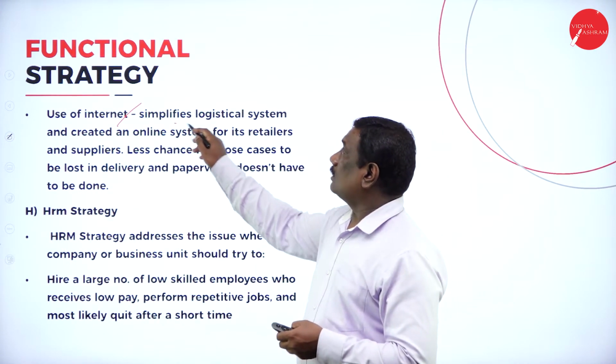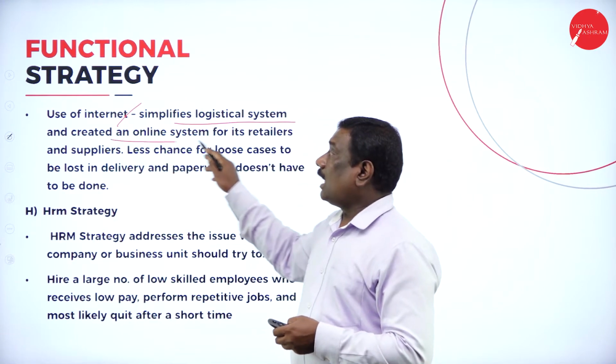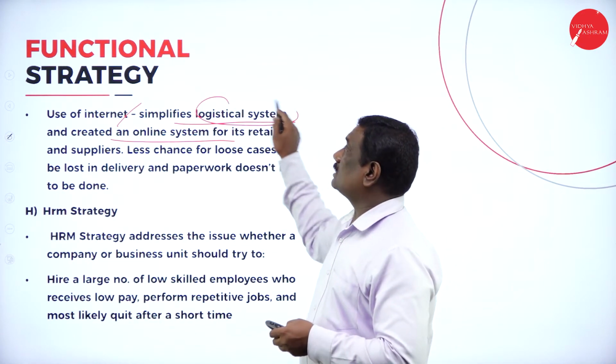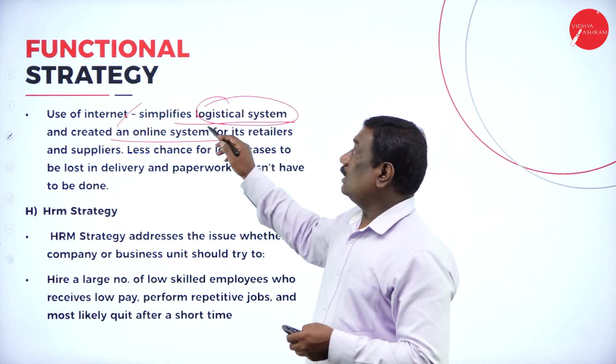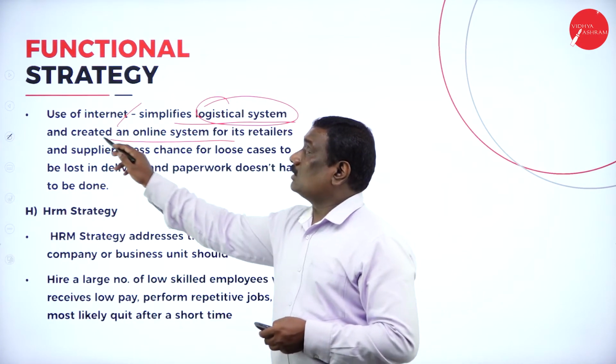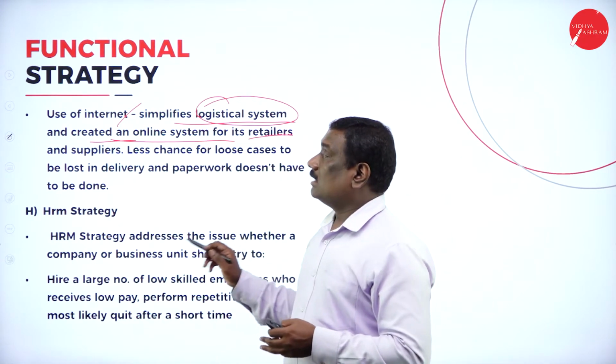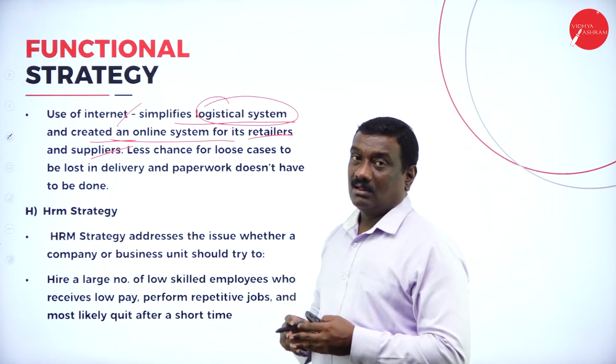It will simplify the logistical systems and it creates an online system. When you use the internet, it simplifies the logistical system. Also, it creates an online system for retailers as well as suppliers. Right?